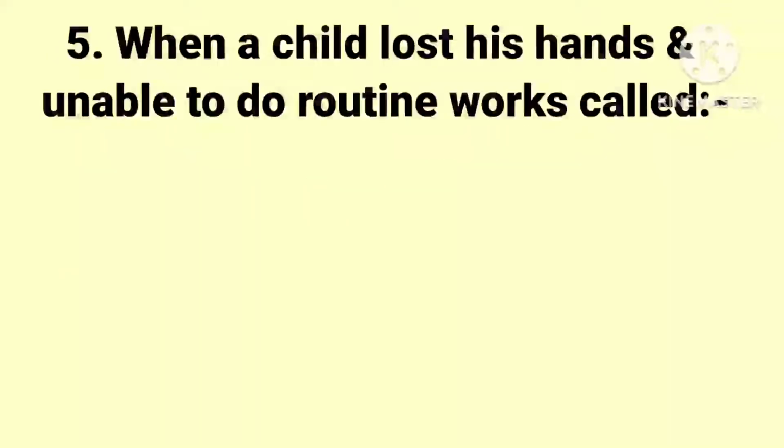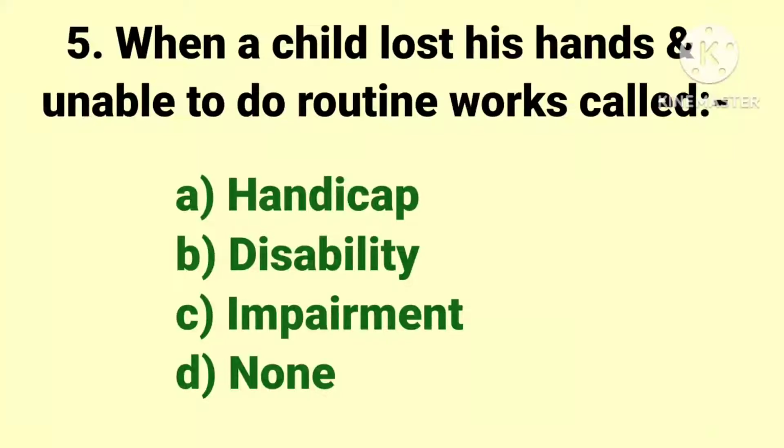The next question, when a child lost his hands and unable to do routine works called? The options are handicap, disability, impairment and none of the above. And the answer is disability. In this, loss of hands leads to impairment and the child unable to do routine works leads to disability.